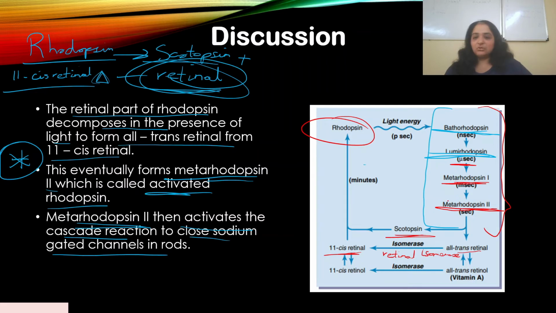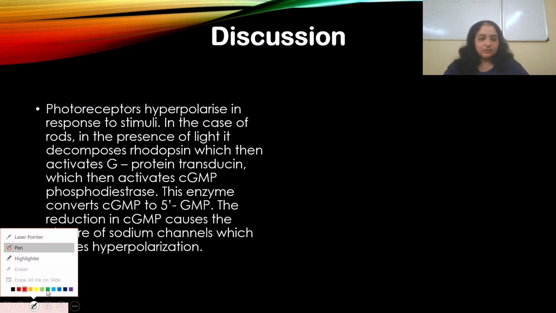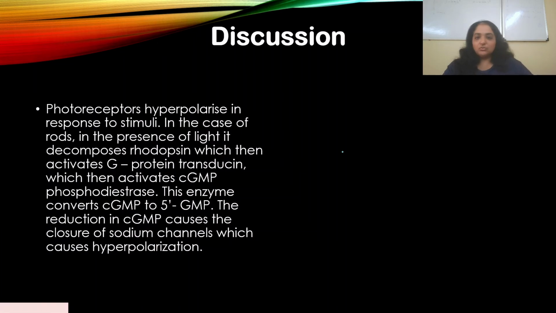But now what we're looking at is when meta-rhodopsin 2 is formed. Meta-rhodopsin 2 is called the activated rhodopsin, and this then triggers the cascade reaction to close sodium gated channels in rods. We'll come to what that means. To give you a brief before I begin to explain, you saw a structure of the rod,